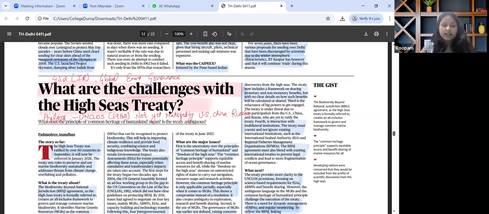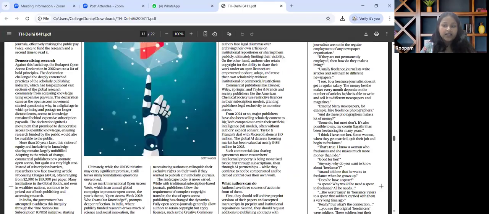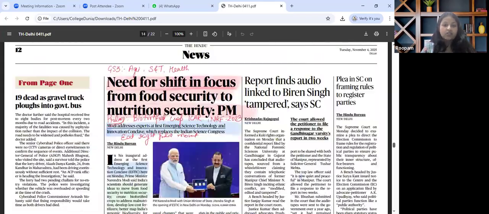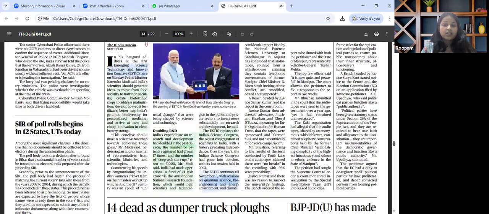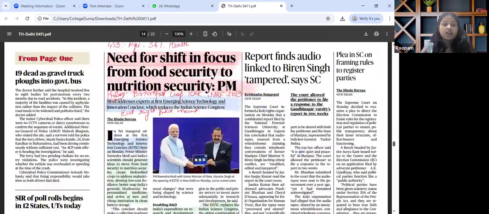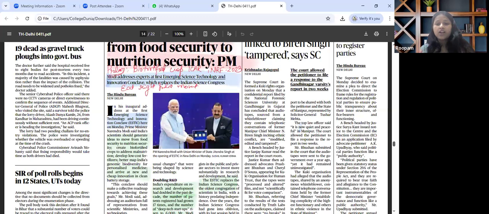The next important article that is there in the paper and that catches our attention is about the need for a shift in focus from food security to nutrition security, says PM. Relevant for GS paper 3, agriculture, science, tech and health. The key theme that has been discussed over here is that it's high time that we move from food security to nutrition security using science and tech and innovation.